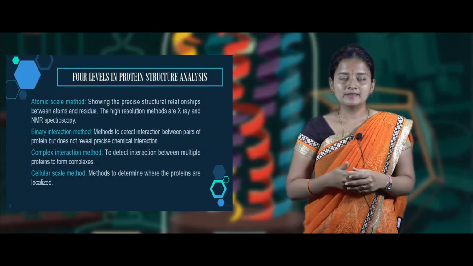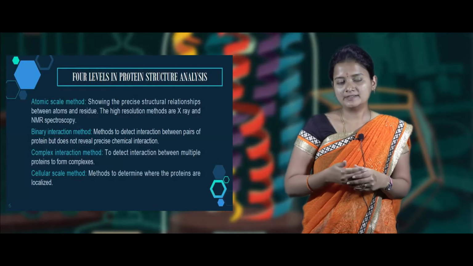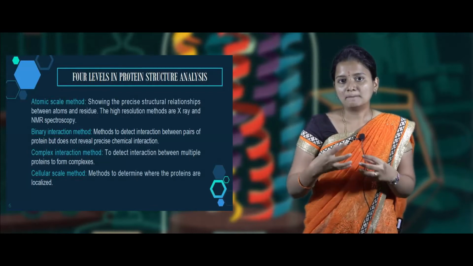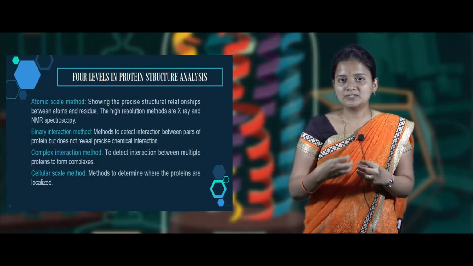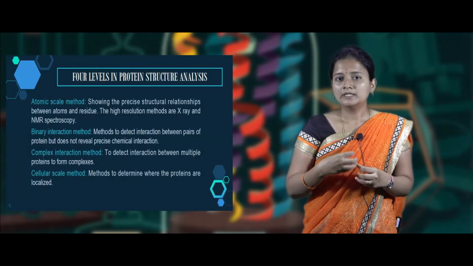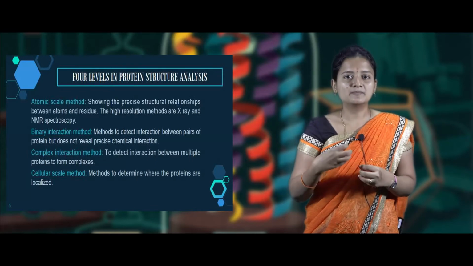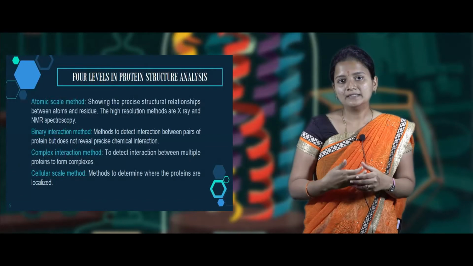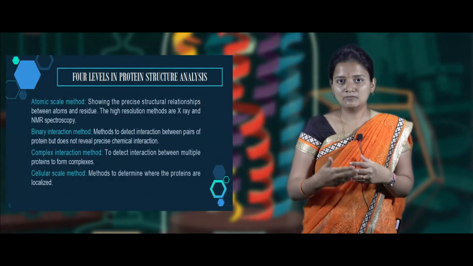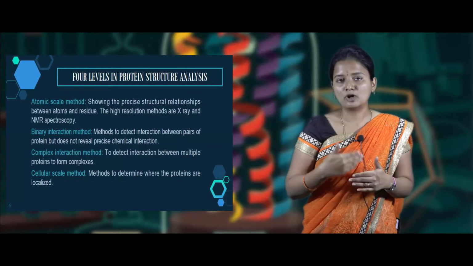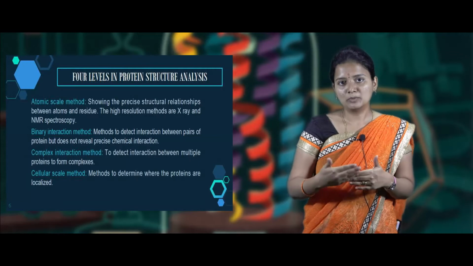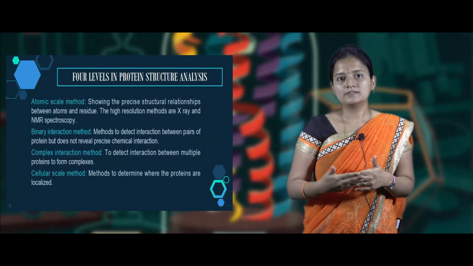The third is the complex interaction method, in which multiple proteins tend to form a complex. The complexity of the interaction between the proteins is assessed in this method, and the chemical interaction cannot be determined here either. Finally, the last is the cellular method, in which proteins interact with cellular components like the cell membrane, plasma membrane, or organelles like the nucleus or cytoplasm.